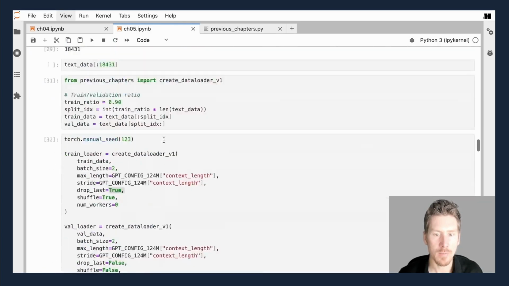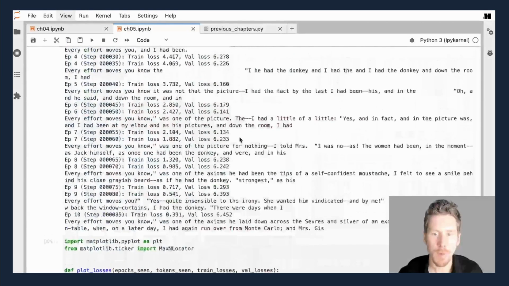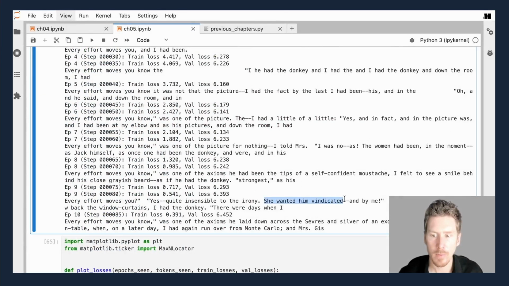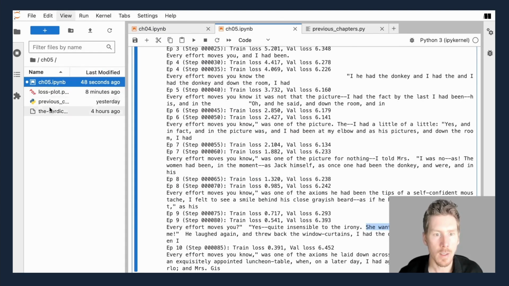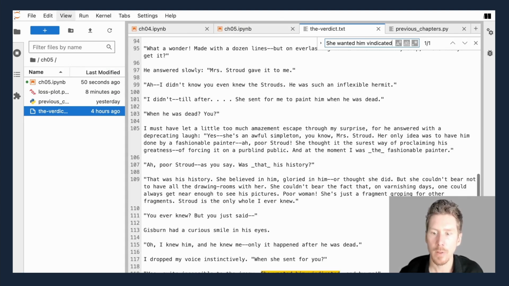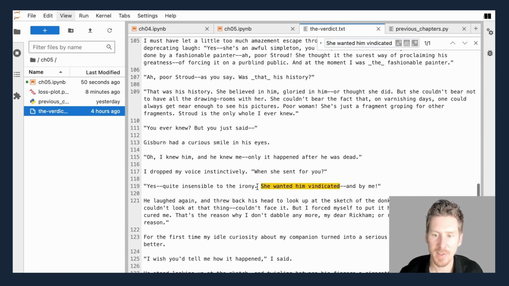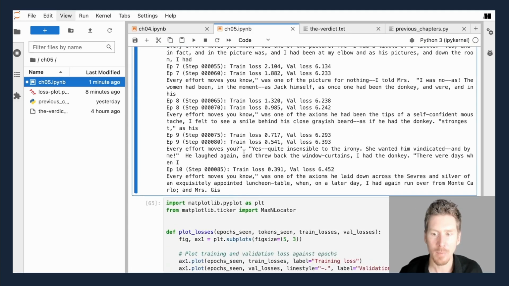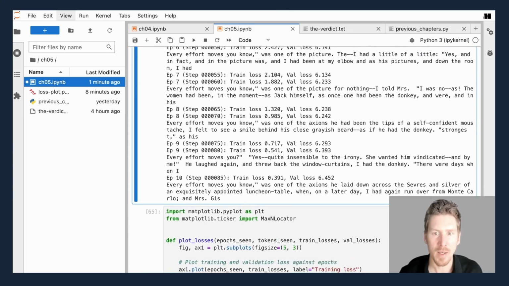So let me actually see something. If you look here at the generated texts, I'm pretty sure if we take some of the text and go into the verdict and just search for it, we can see that these actually occur in the training set. This was actually non-planned. I just did this spontaneously, and I'm glad this worked out. We can see some of the words or phrases that it uses in that specific order come directly from the training set. That is just due to overfitting or just memorizing the training set.